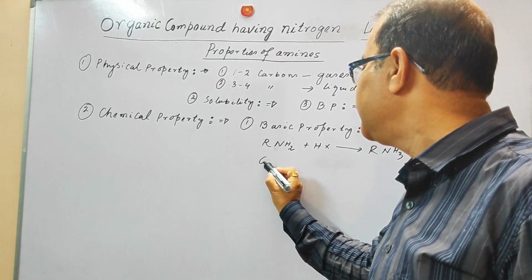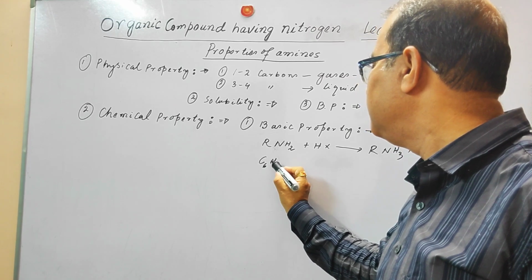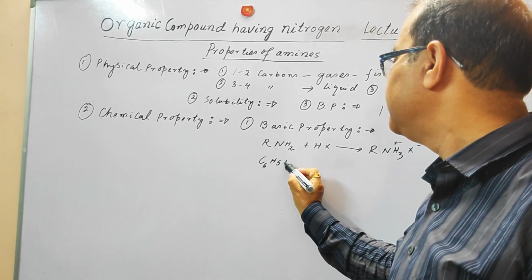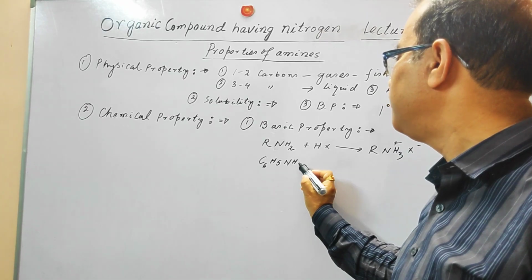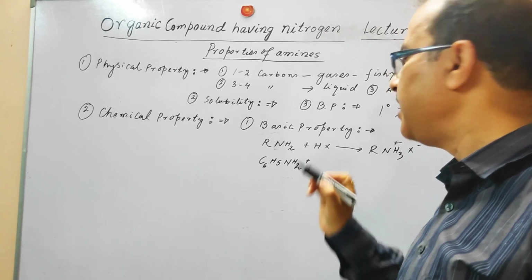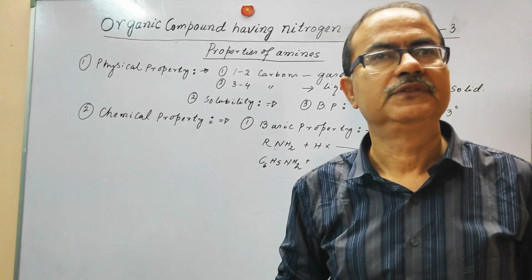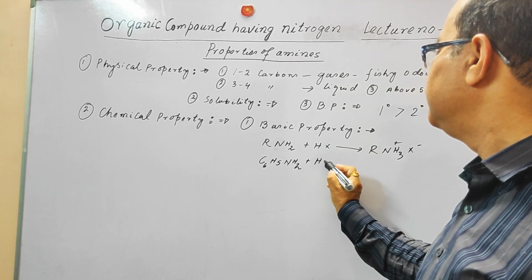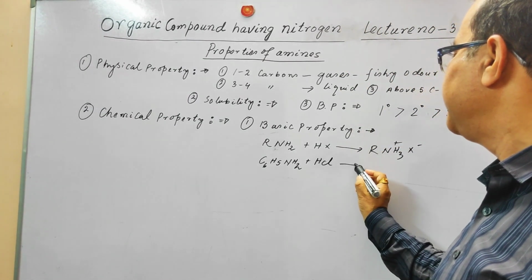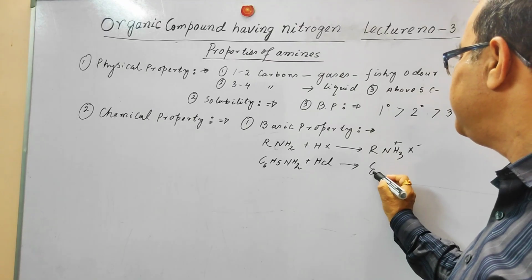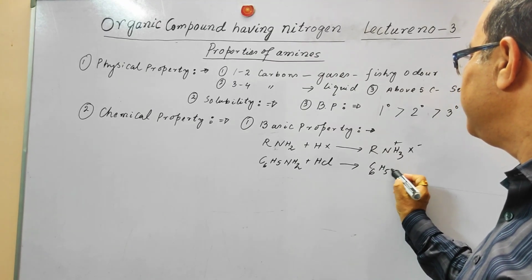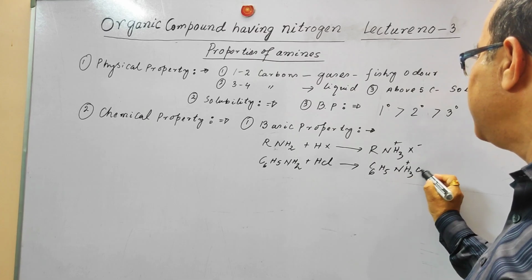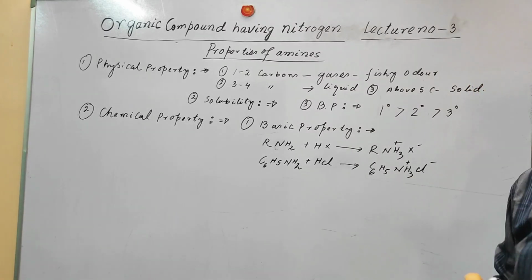Another reaction that we will see is in the case of aromatic amine. It also reacts with the halogen acid. If you take HCl, it is going to form a salt, and it is called aniline chloride.